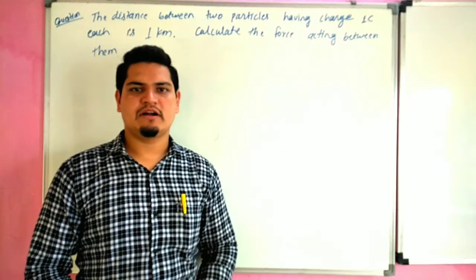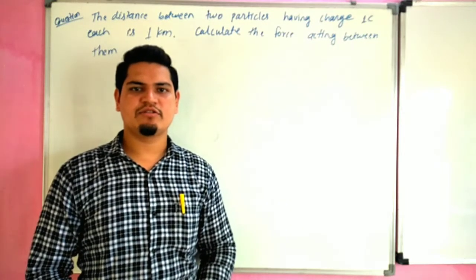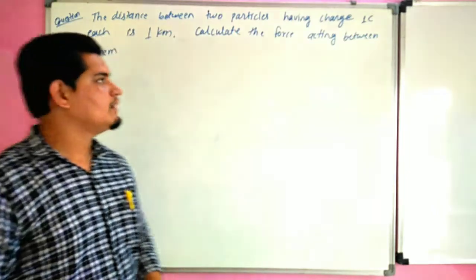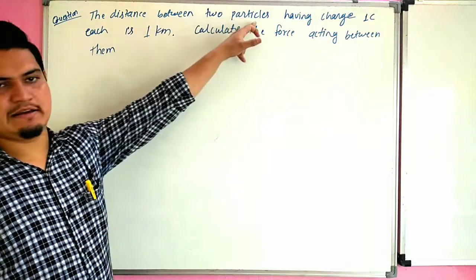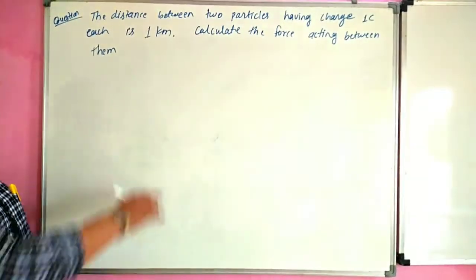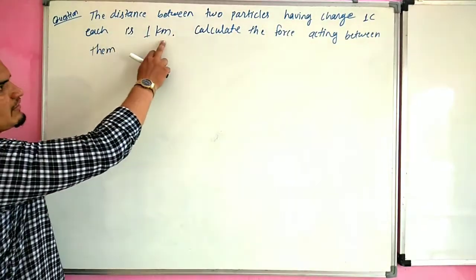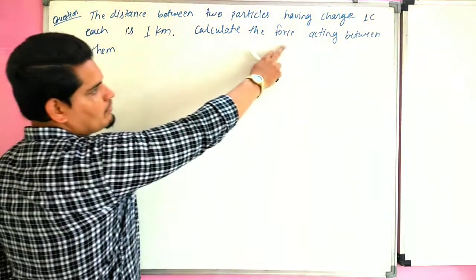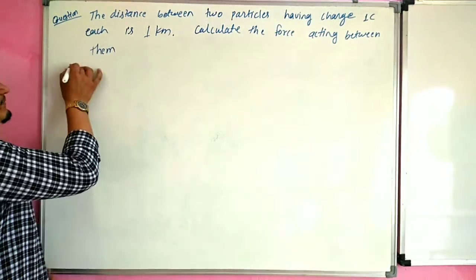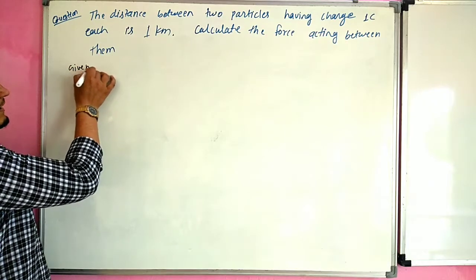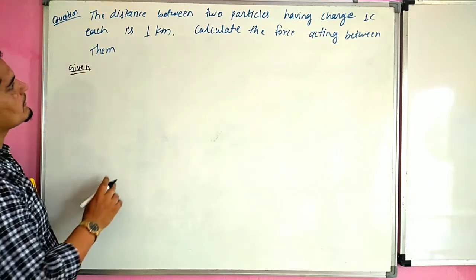Now we are going to start a numerical based on Coulomb's law. So the question is, the distance between two particles having charge 1 coulomb each is 1 kilometer. Calculate the force acting between them. First of all, we have to write the given.